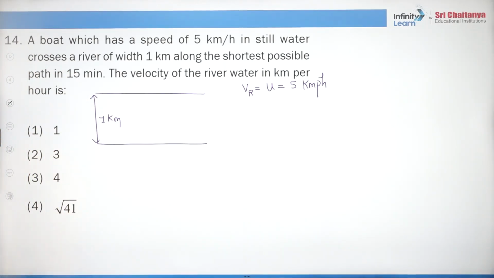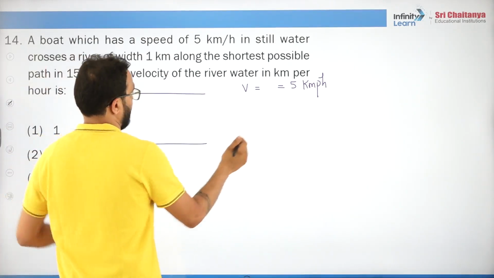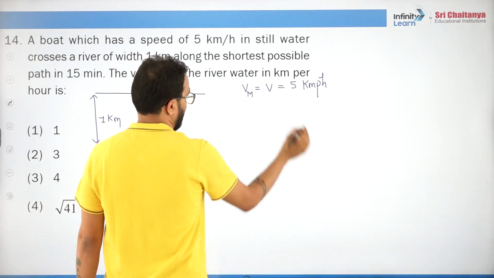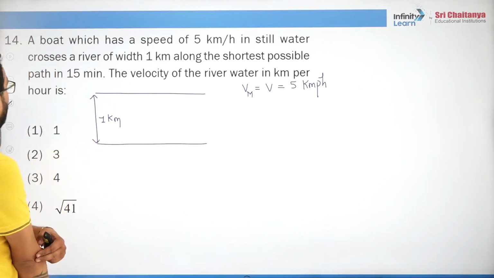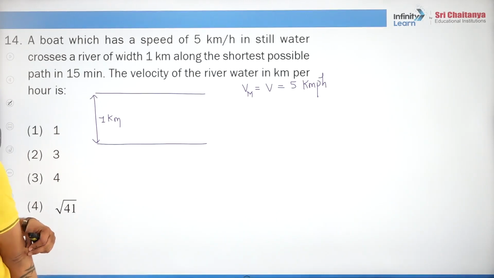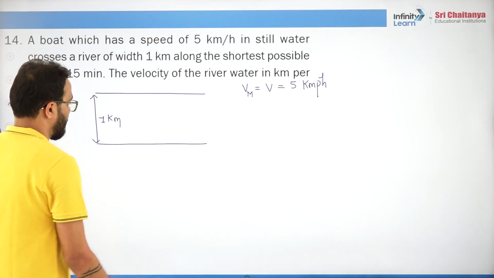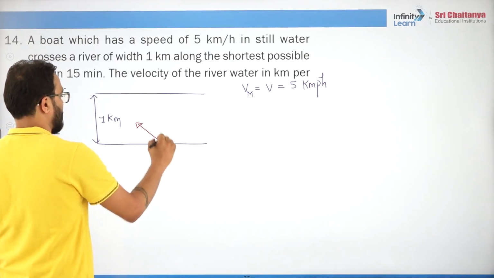Remember, velocity of the boat, which I call v, is 5 kmph, kilometer per hour. The velocity of the river is u. They want to cross the river along the shortest possible path. Okay, so he will swim somewhat like this.